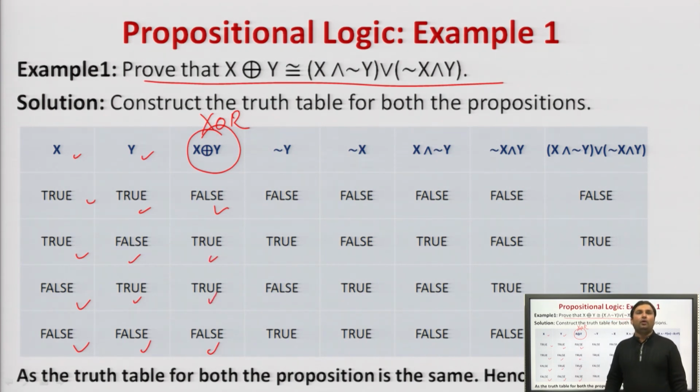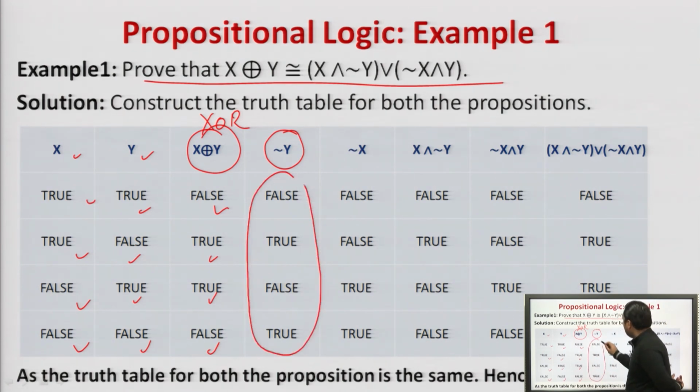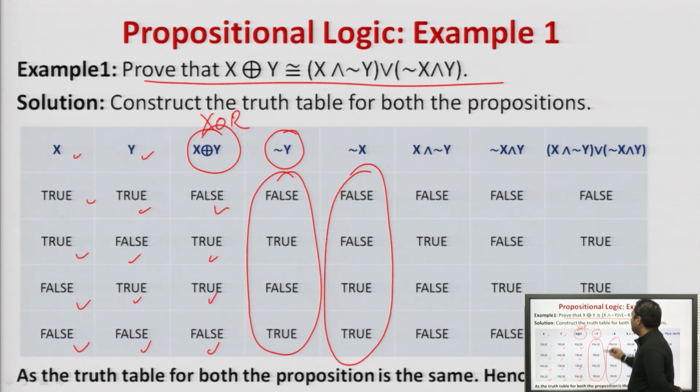Agreed? Because XOR means one of the statements should be true and the other false in order to return true. If both statements are true, or both are false, then x XOR y will return false. Agreed? Next, negation of y. Negation of y will be just the opposite: false, true, false, true. Then negation of x: false, false, true, true. Agreed?